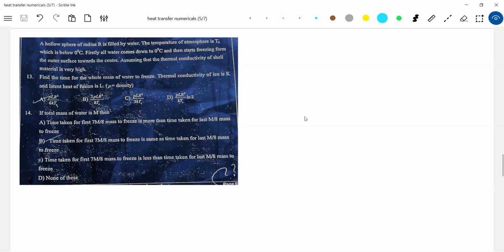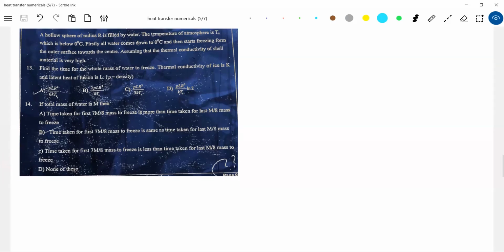I just brought a spherical one. Think a little bit, you do it. Already we know the spherical conductor. Can you remember?